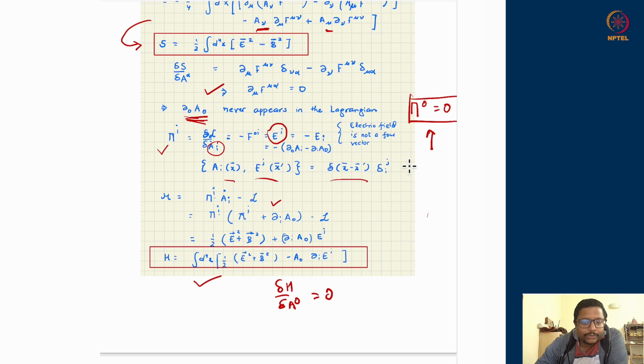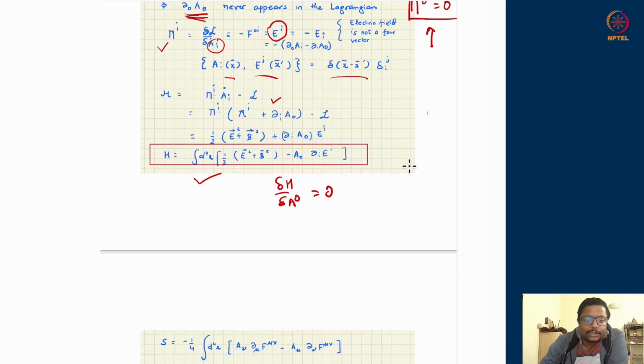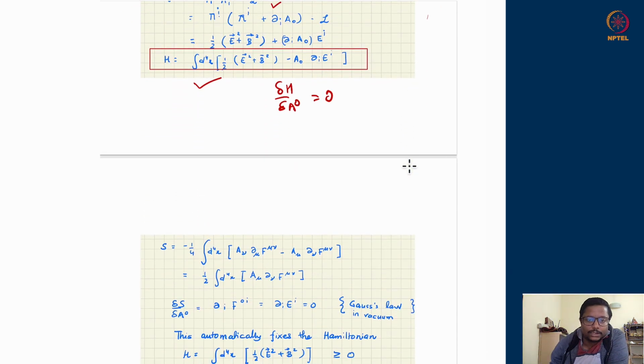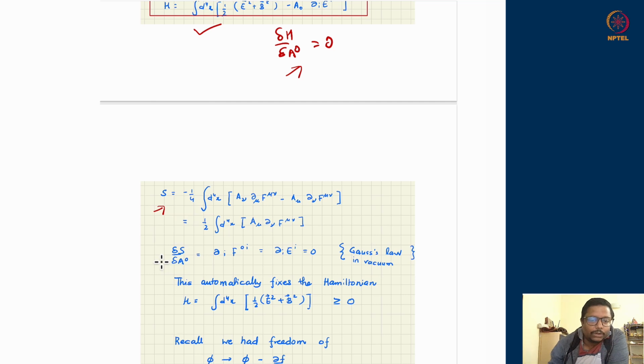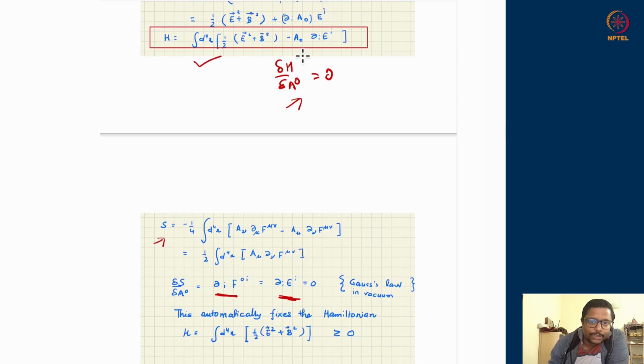If that is the demand we enforce, then the variation of the Hamiltonian, or equivalently the variation of the action with respect to A0, will yield an equation like this: del I F0 I is equal to 0. That is equivalent to del I EI is equal to 0, which you can straightforwardly see from this Hamiltonian approach. So this is a demand which goes by the name of Gauss's law in vacuum. And this is the enforcing of a constraint.